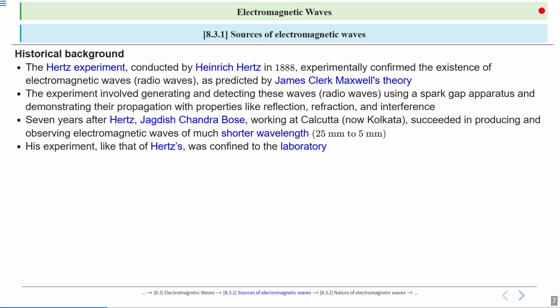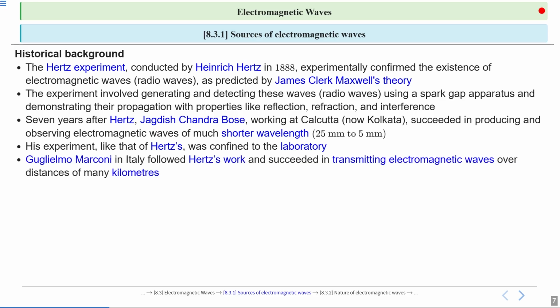Most of the use of radio waves is for telecommunication. Your mobile phones, your televisions. Every piece of information is transmitted from one place to another with the help of electromagnetic waves, and most of the electromagnetic waves used for this are radio waves. But they only produced them; there was no practical use. Their experiments were confined to the laboratory only.